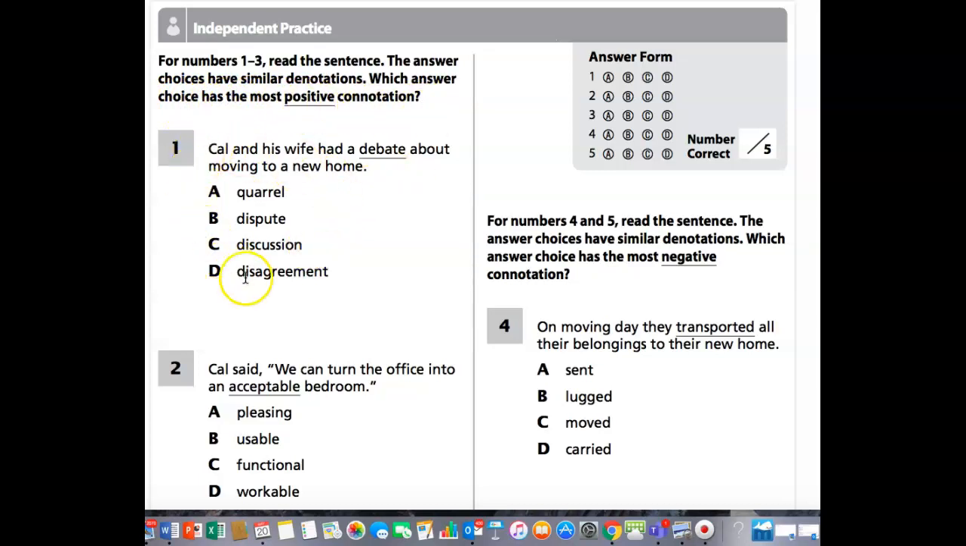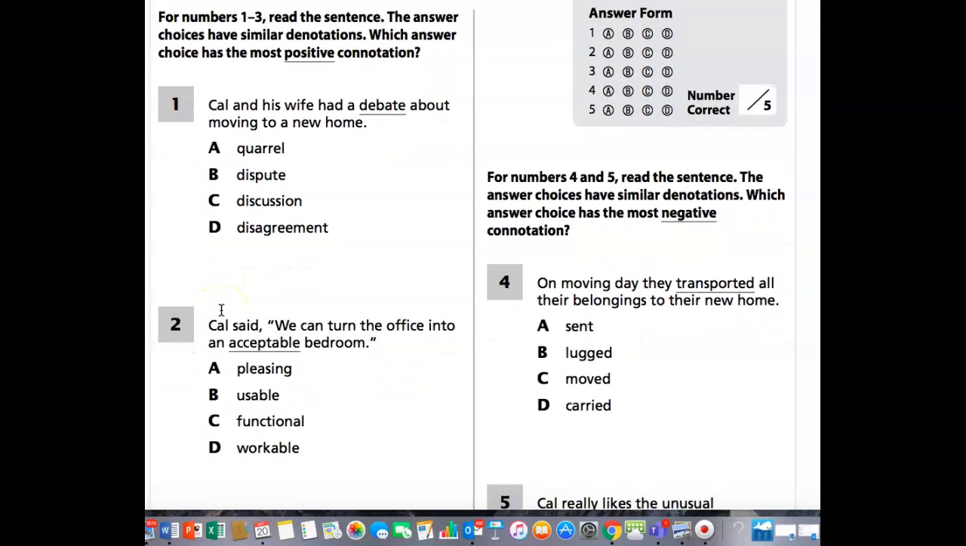All right, so all of these have the similar dictionary definition, okay? But we're looking for a positive one that goes with this. Cal and his wife had a debate about moving to a new home. All right, so Cal and his wife had a debate about moving to a new home.